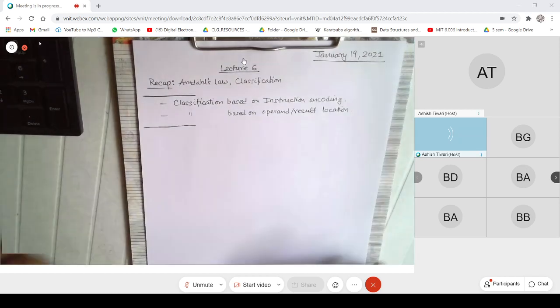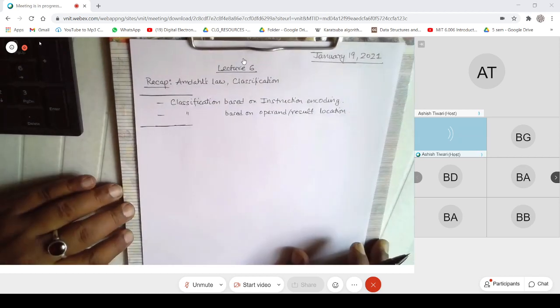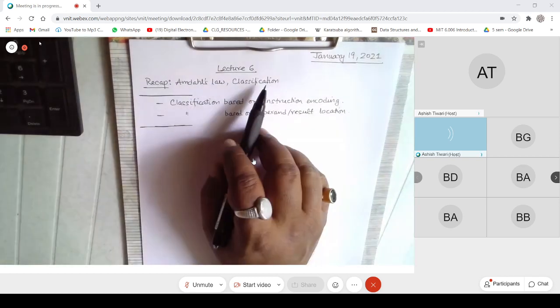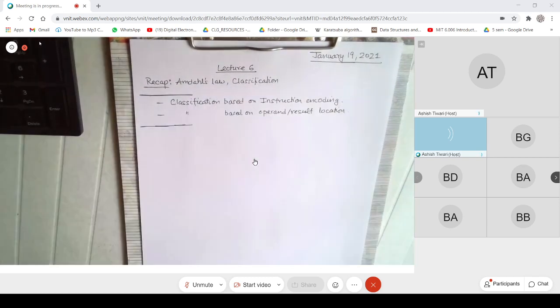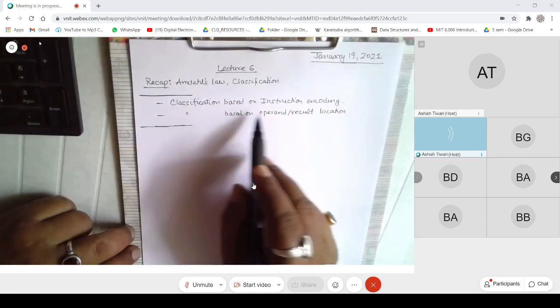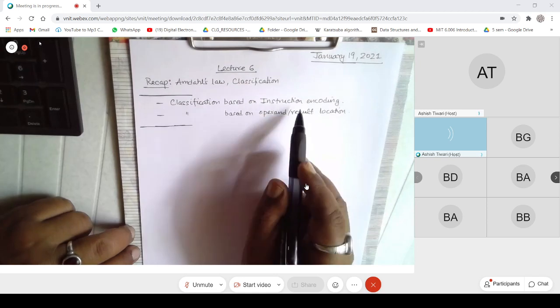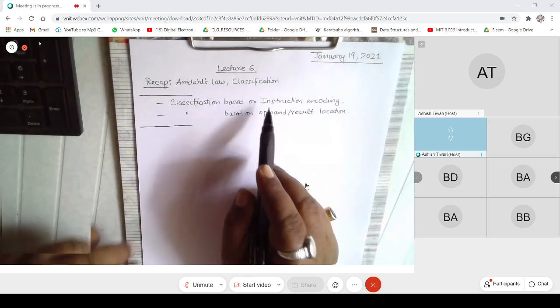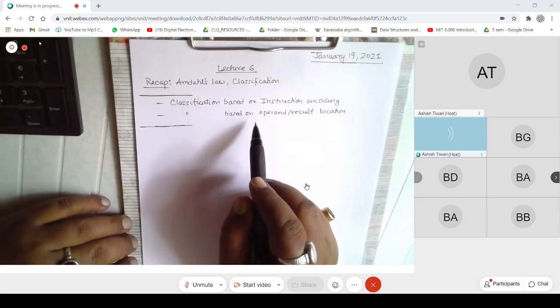Okay, so good afternoon. If you remember, last time we had done Amdahl's law, and we had also done a bit of classification. We said that there are various ways in which you can classify an architecture or a machine. We've seen a couple of them, and I think we were at classification based on instruction encoding. This is what I plan to cover today. Maybe I'll finish off all of classification today.